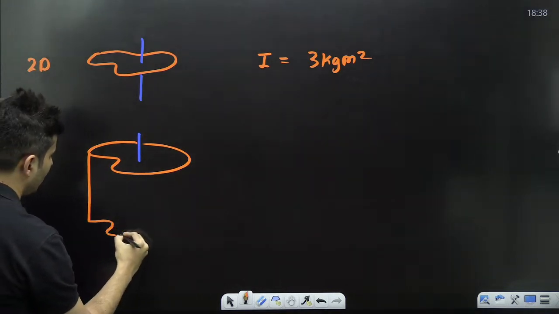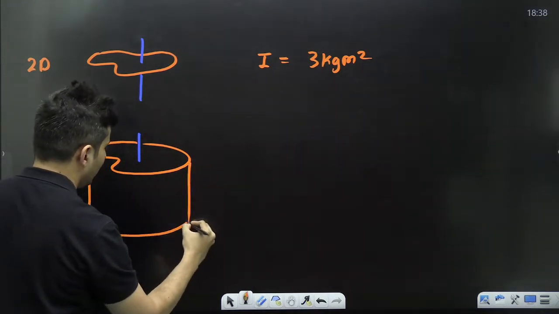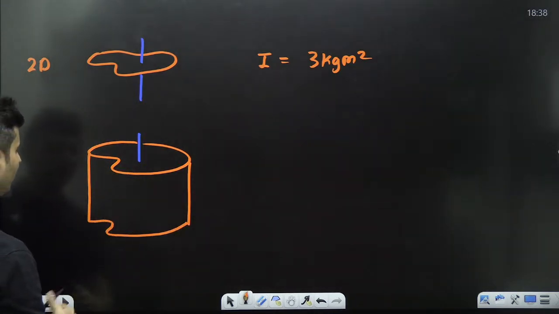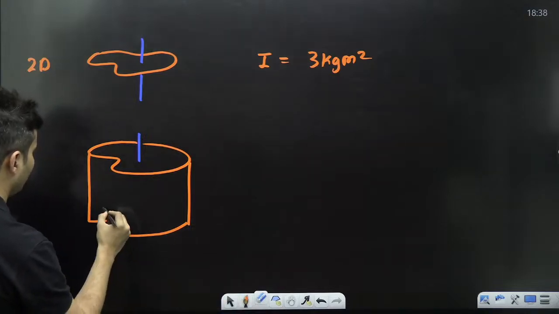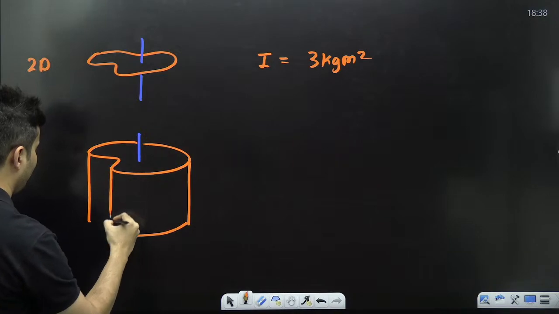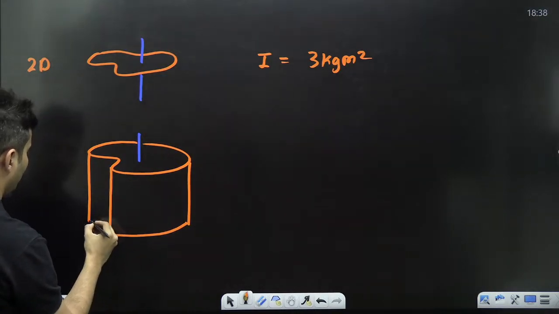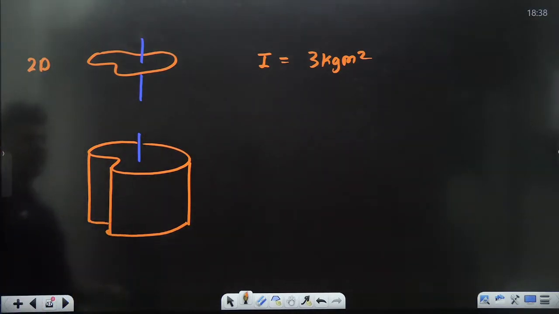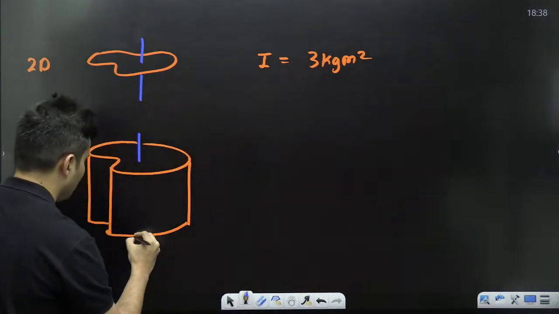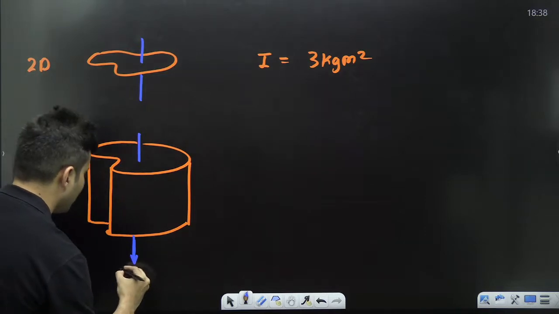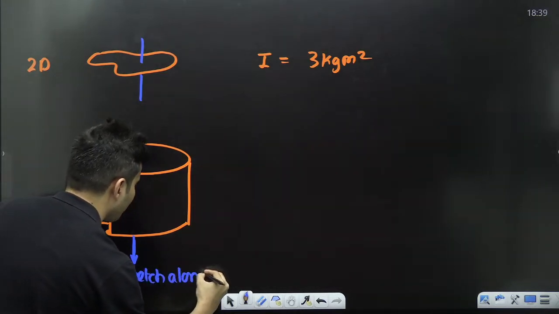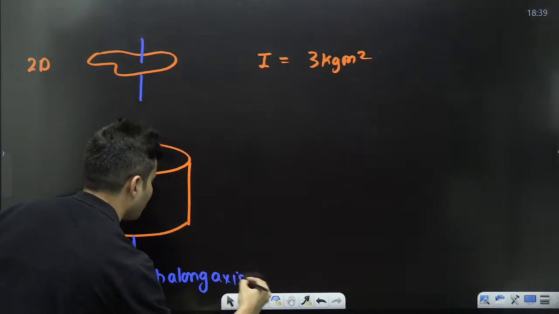So it looks something like this maybe. You stretch it along the axis.